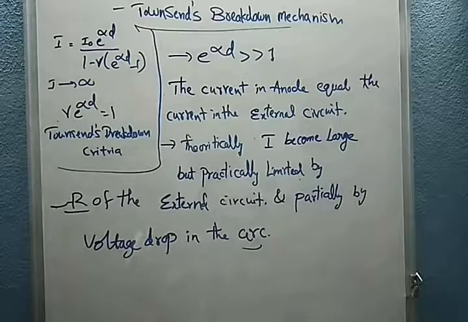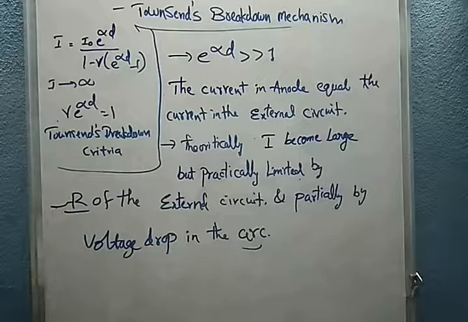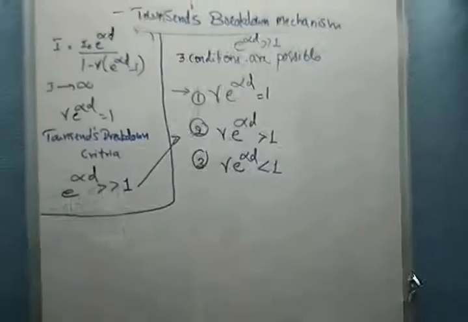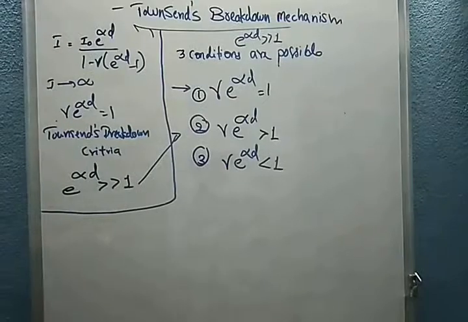Three conditions are possible: gamma e power of alpha d equal to 1, gamma e power of alpha d greater than 1, and gamma e power of alpha d less than 1. These are the possible conditions of the breakdown criteria.